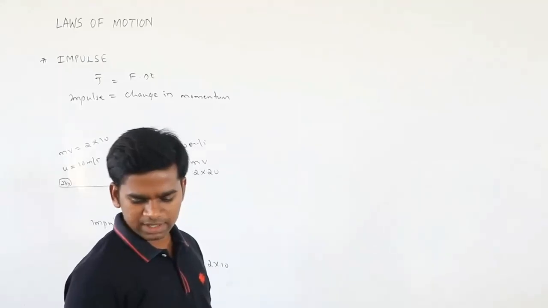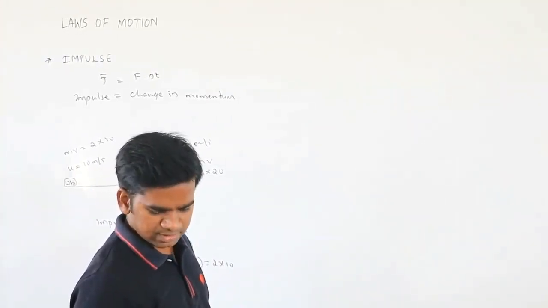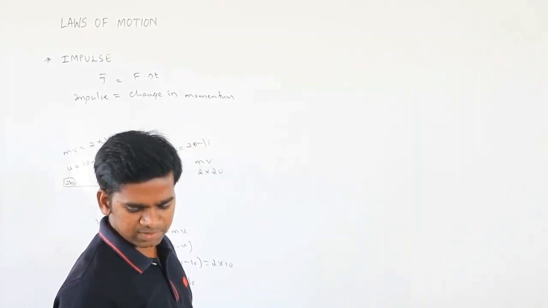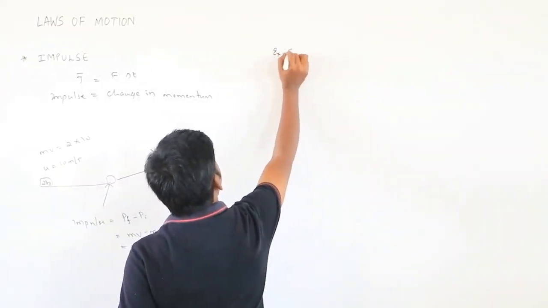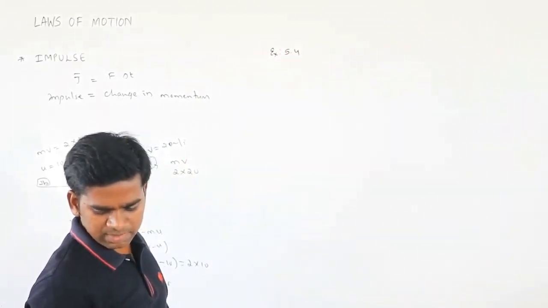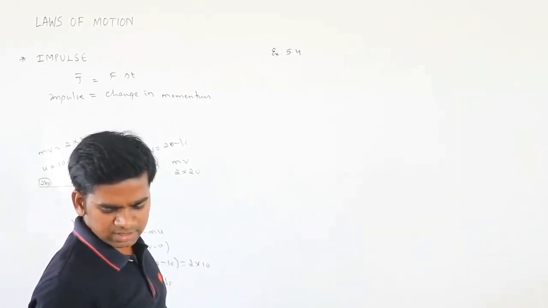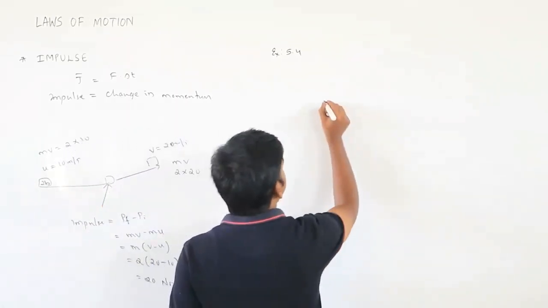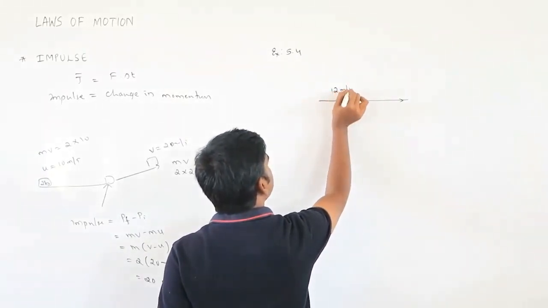If I look at another problem from your NCERT, page number 96, example number 5.4. What they are saying is, a batsman hits back a ball straight in the direction of the bowler without changing its initial speed. See here, a ball is coming with the initial speed of 12 meter per second.